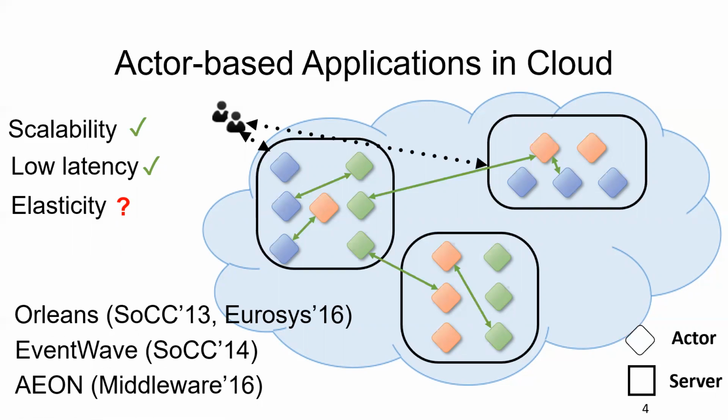For all of those languages, or most of them, the runtime provides some kind of elasticity management, but that elasticity management is quite limited. For example, in Orleans, it only places the same number of actors on each server to achieve workload balance.